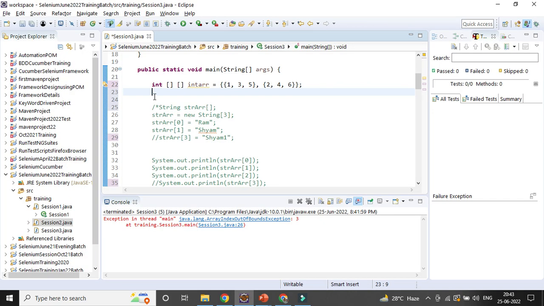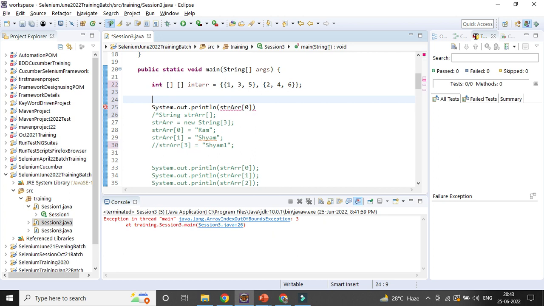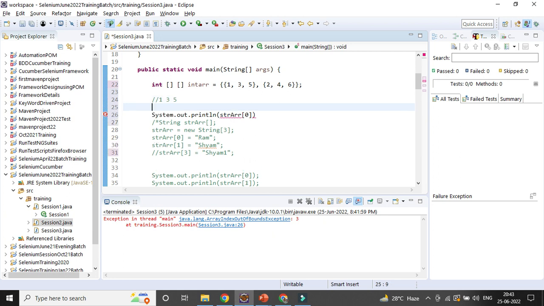And then if you want to print out the value, how can you print it? It should be row and column, right? Here the first values are placed in the first row: 1, 3 and 5. On the next line, 2, 4 and 6. That way it will store the values. If you want to access the first one, row will be 0, column will be 0, because in Java it is n minus 1. For the second one, row will be 1, column will be 0. That is the row, and vertically it will be the column.